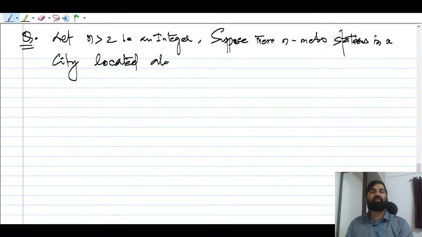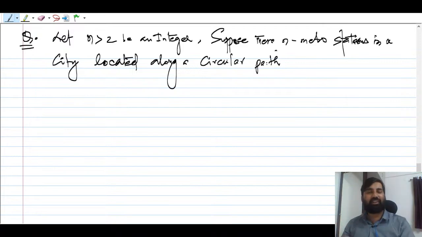Write the question with me, because I did not paste the question directly. I should always paste the question, but sometimes preparation is needed. Suppose there are n metro stations in a city located along a circular path.